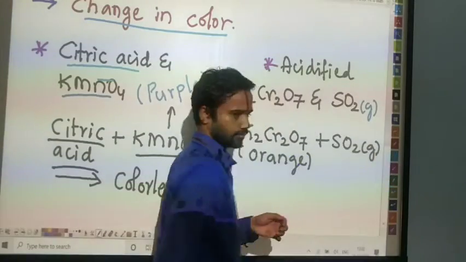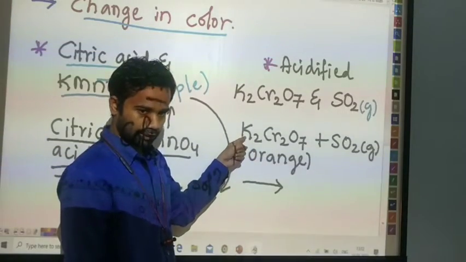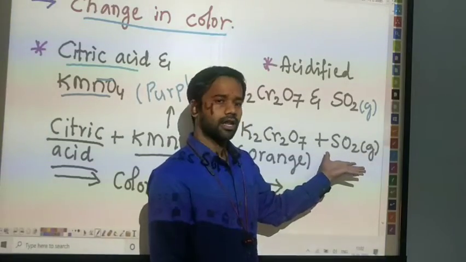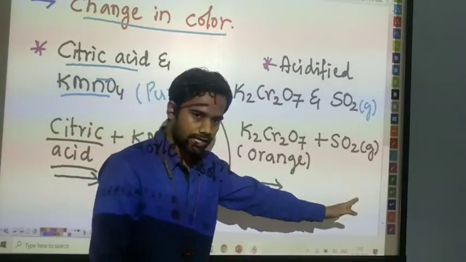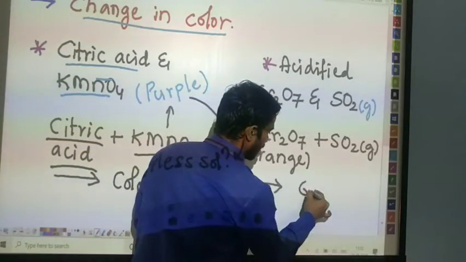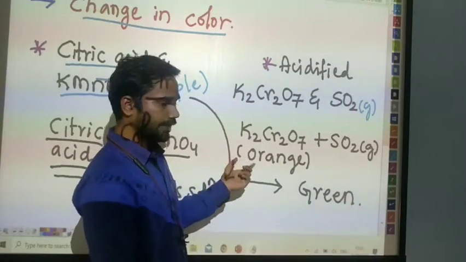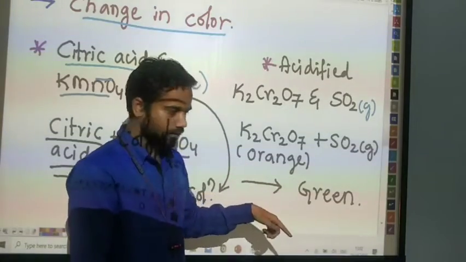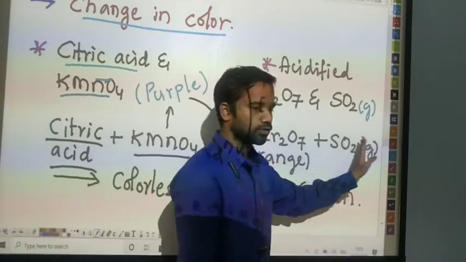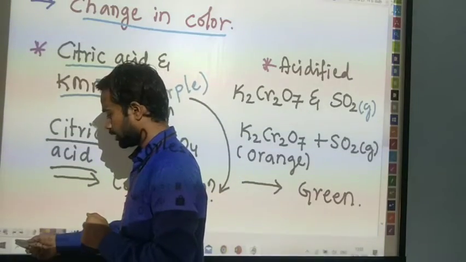After the reaction between acidified potassium dichromate, which is definitely orange in color, and the sulfur dioxide gas, which is colorless, the color is going to change. Which color? It is going to change to green. They convert into green color. What does it indicate? The change in color indicates that the reaction has taken place between K2Cr2O7 and sulfur dioxide. Let's see the next one.